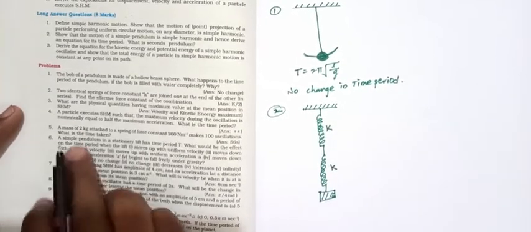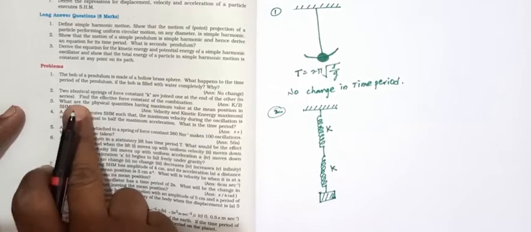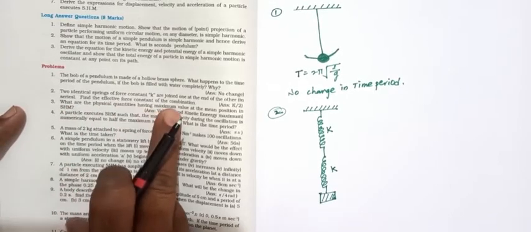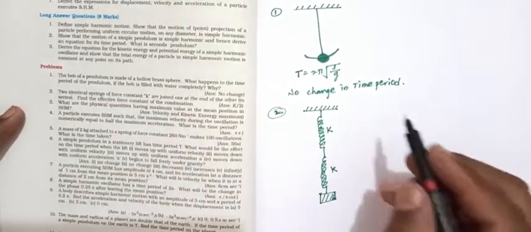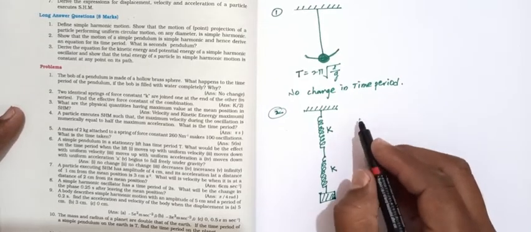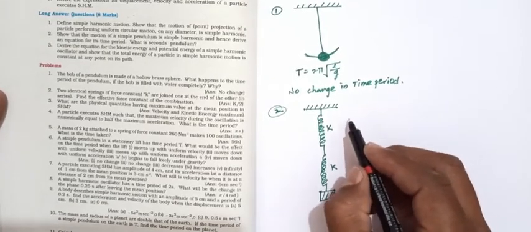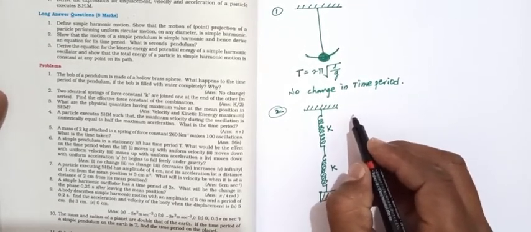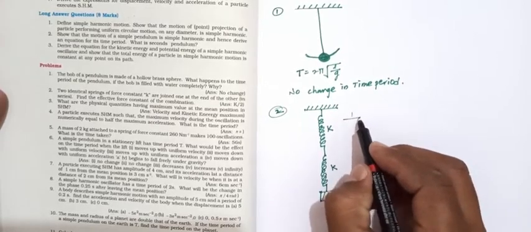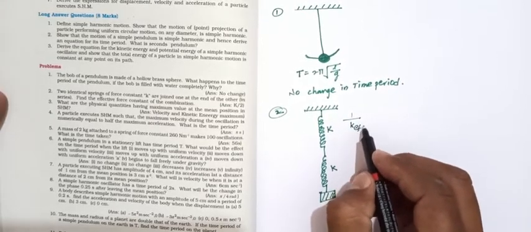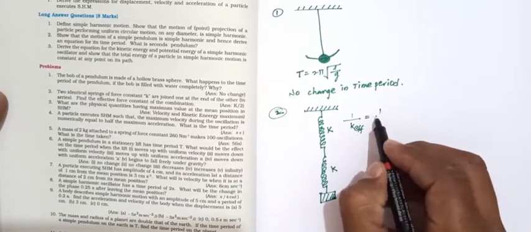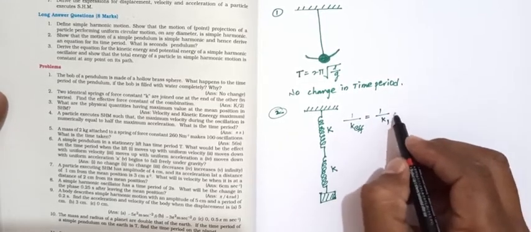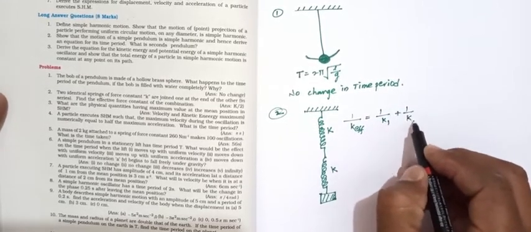What is the effective force constant of the combination? In series combination, the effective force constant is written as 1 by K effective equals 1 by K1 plus 1 by K2.